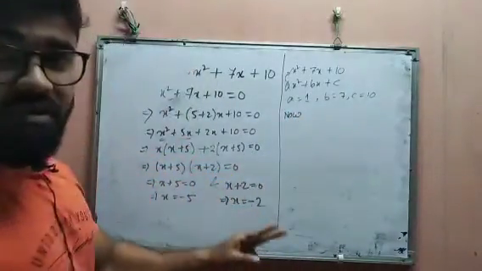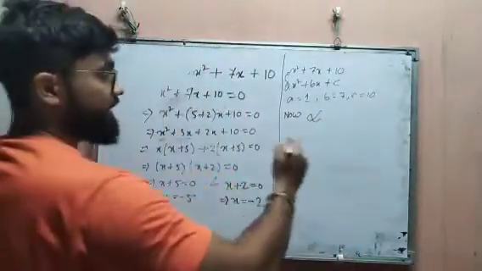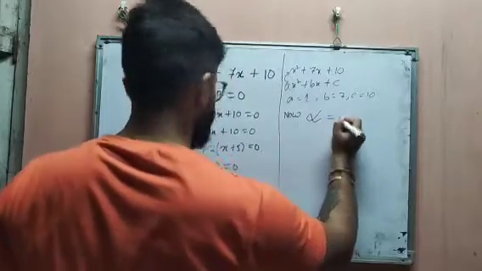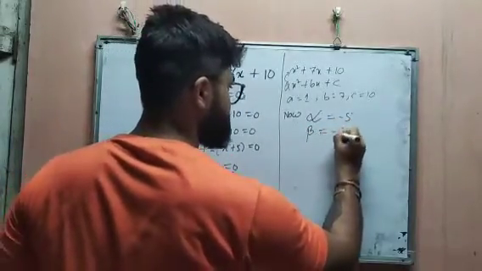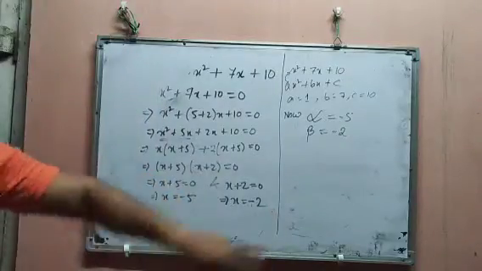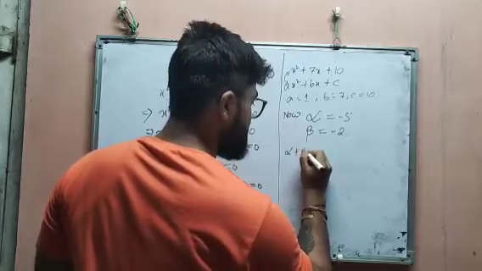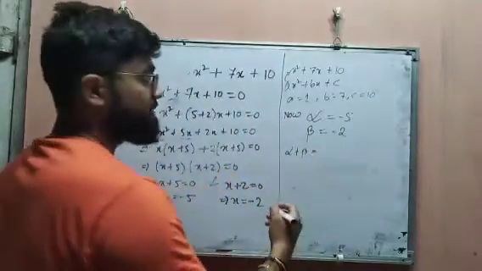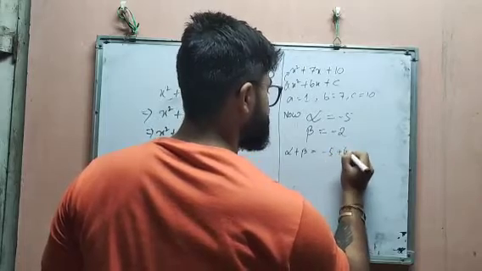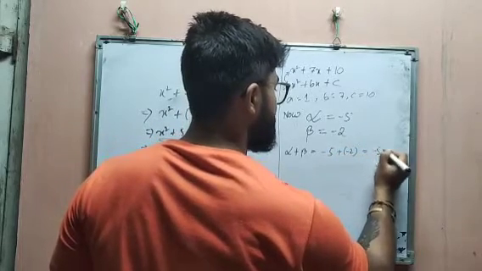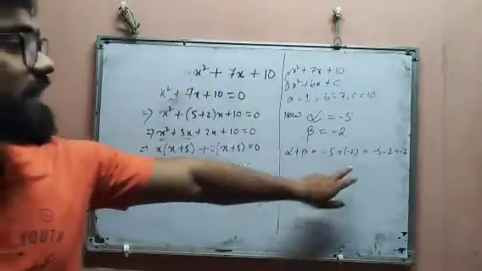Okay, after that, now we consider alpha and beta. Okay, this is called alpha, and alpha we are considering as minus 5 and beta we are considering as minus 2. We are taking two zeros, alpha and beta. So first, alpha plus beta, this is the sum of the zeros. Then sum of the zeros will be what? Minus 5 plus minus 2, that is minus 5 minus 2 is equal to minus 7. So we are getting this minus 7.